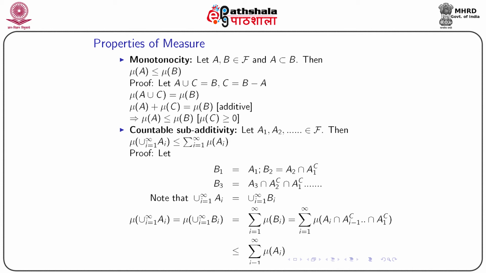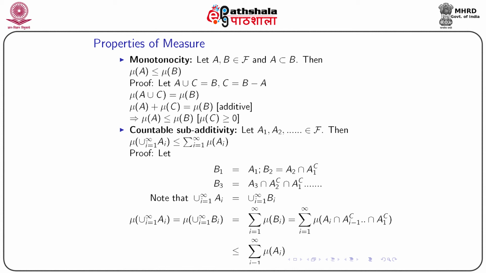The proof is not very difficult. A is a subset of B, that means there are some elements which belong to B but not to A. So, you define the set of those elements as C, and A union C is the same as B.